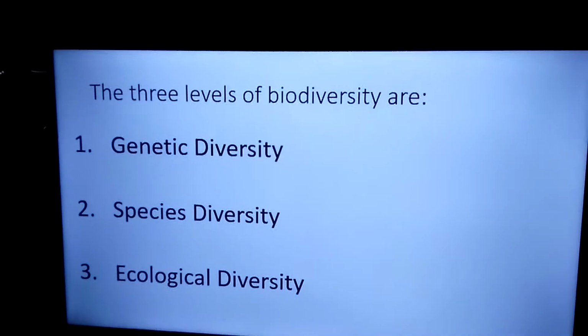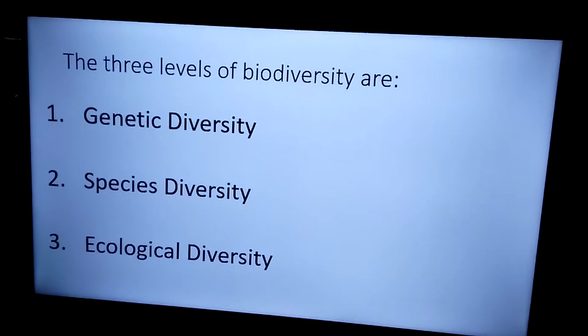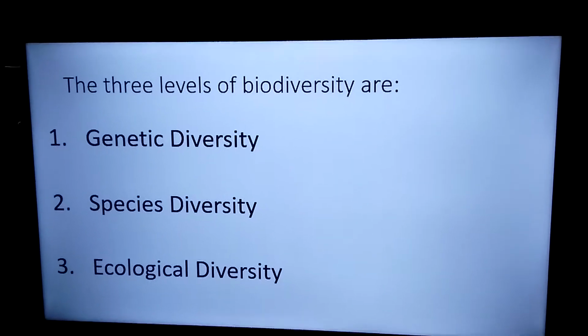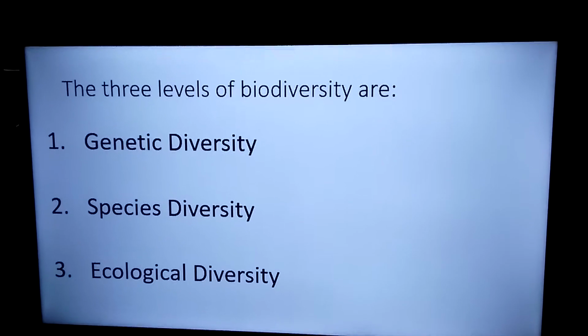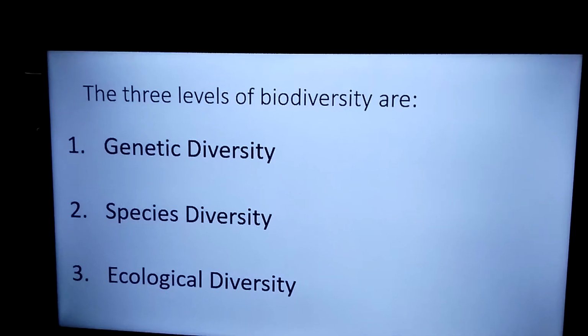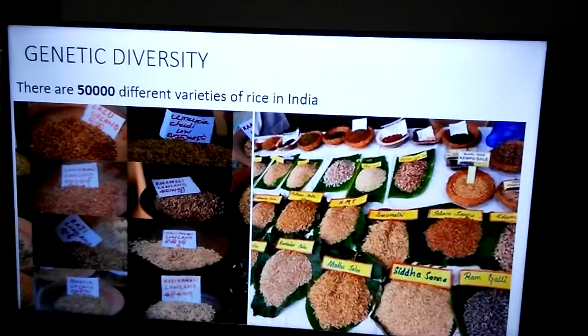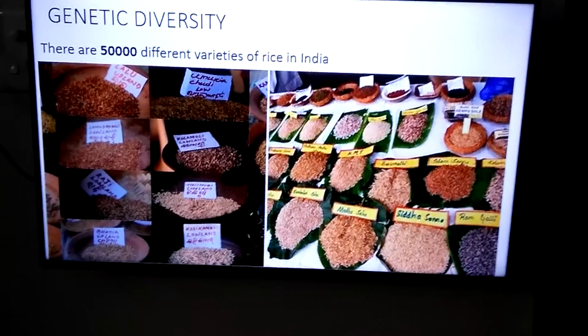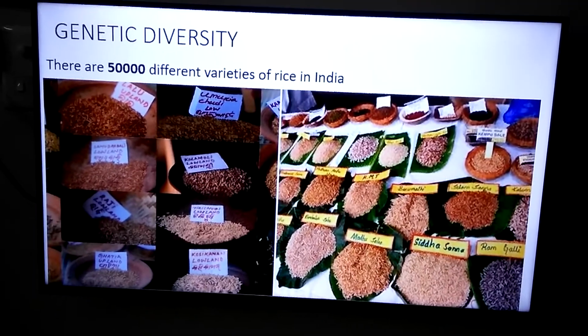What we have learnt in the previous topic, that is different levels of biodiversity. What are the different levels of biodiversity? Look here: genetic diversity, species diversity, ecological diversity. These are the three levels of biodiversity. Let us see one by one. First one is genetic diversity. What is genetic diversity? It is the diversity in the genes of a species.